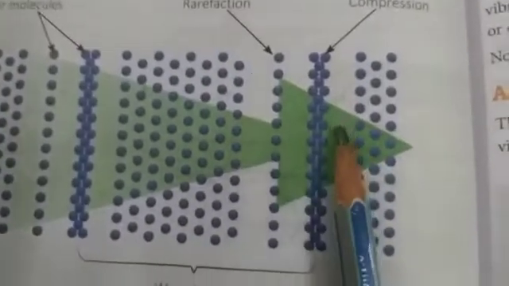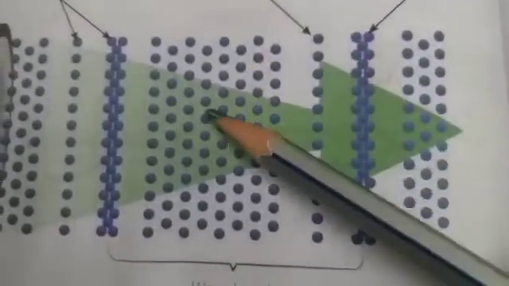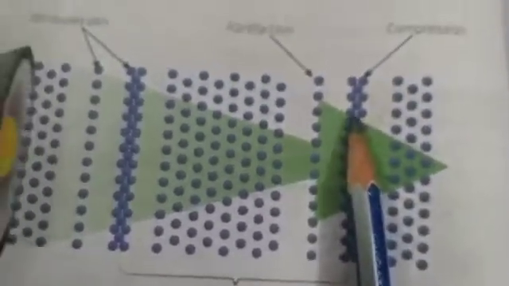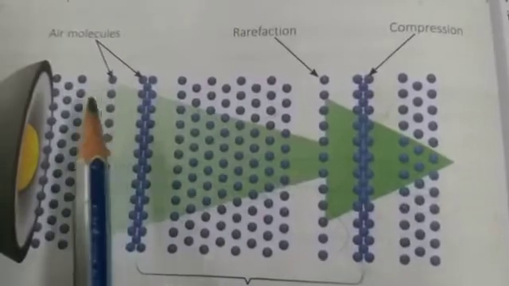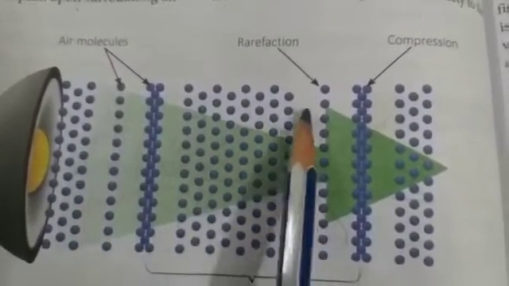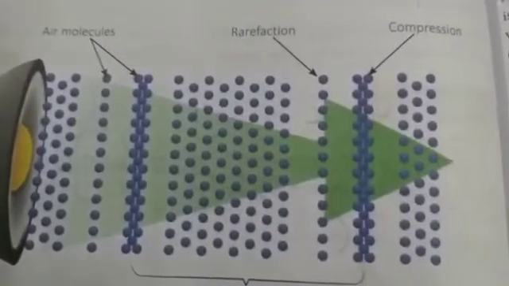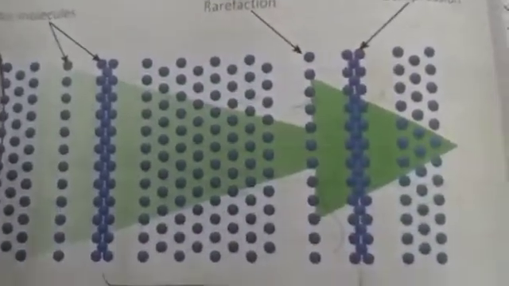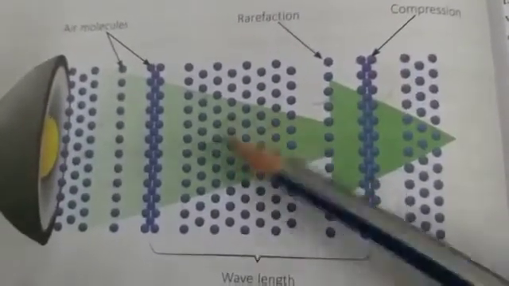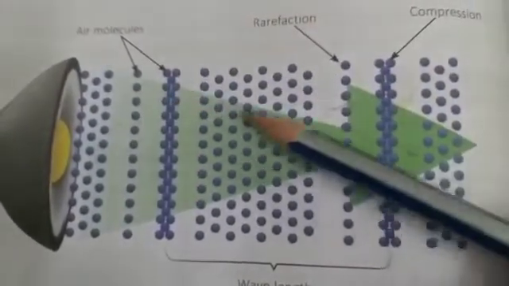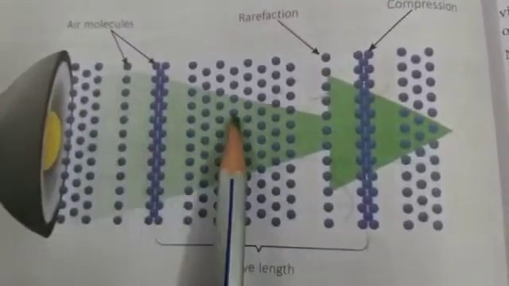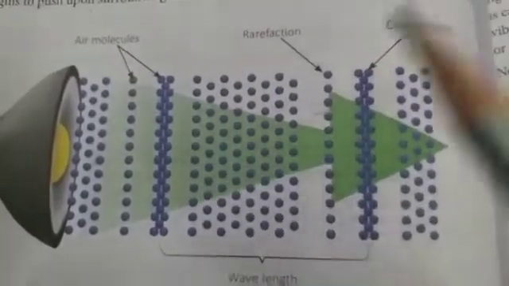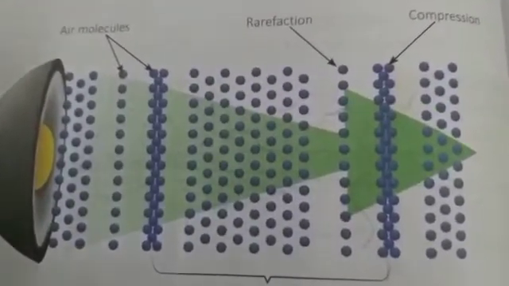Compression means the region of high pressure. The density of air is higher than normal, that is called compression. And the region of low pressure, where the density of air is lower than normal, is known as rarefaction. Since the air molecules are moving in a direction that is parallel to the direction that the wave moves, the sound wave is referred to as a longitudinal wave.